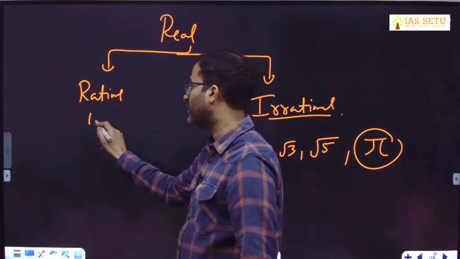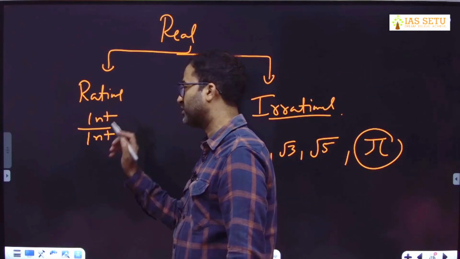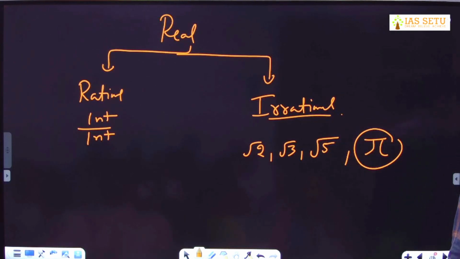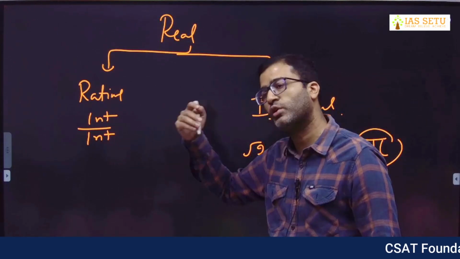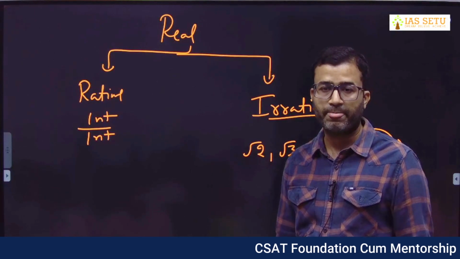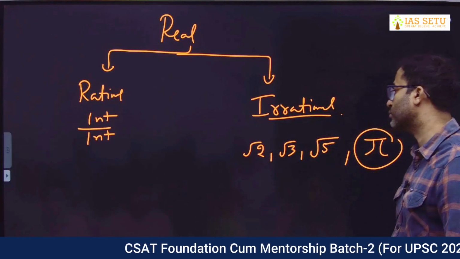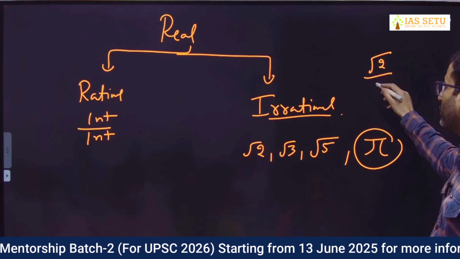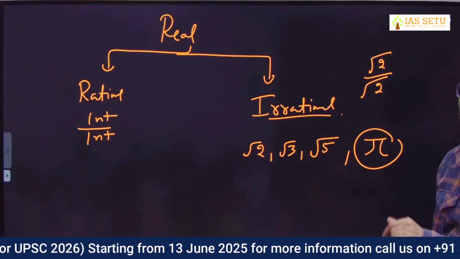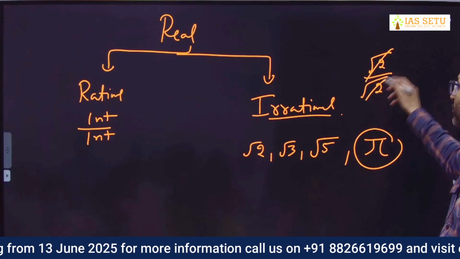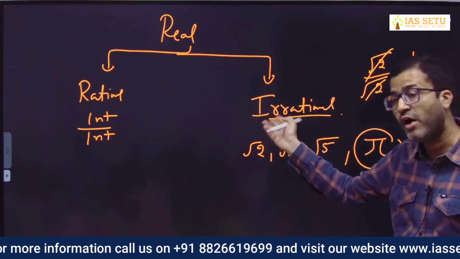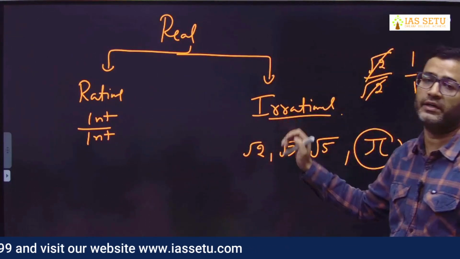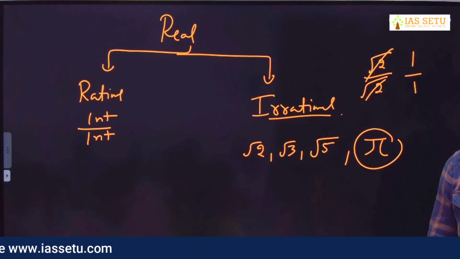Whereas what are rational numbers? Integer upon integer. Anything which you can express in the form of integer upon integer, with the exception that the denominator cannot be 0, is rational. Now last year one student asked me, sir, if it is under root 2 upon under root 2? You have to simplify, and then see what it is: 1 by 1. So after simplifying the number, then you have to check whether that is a rational number or irrational. First simplify, then check.